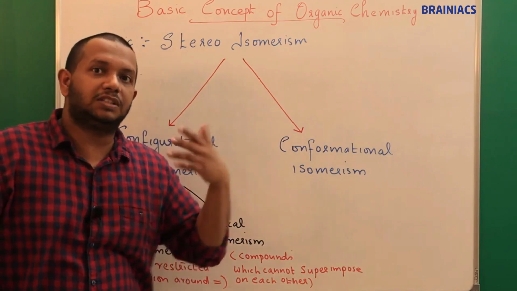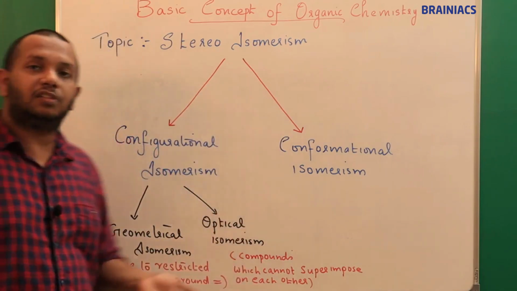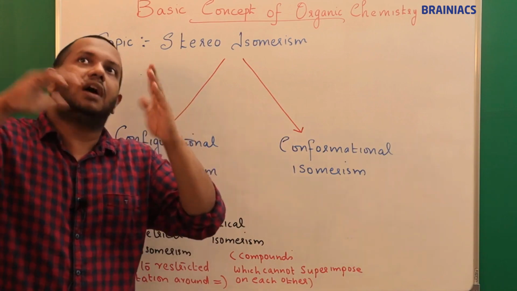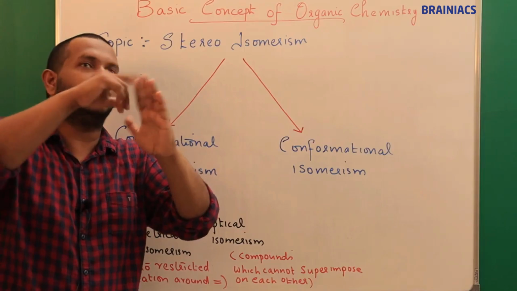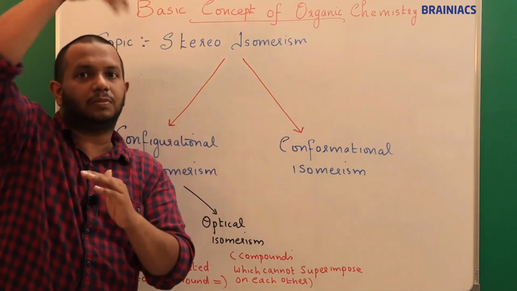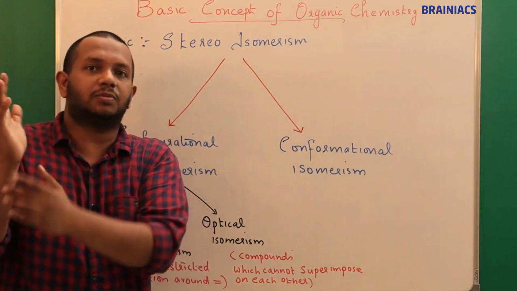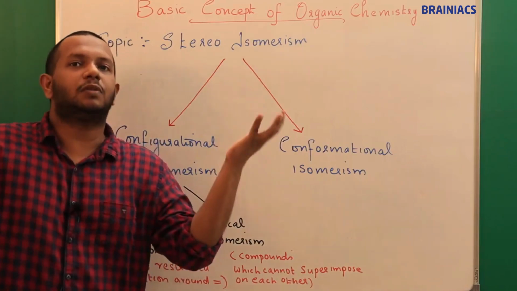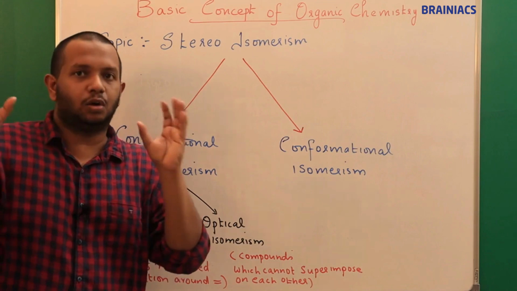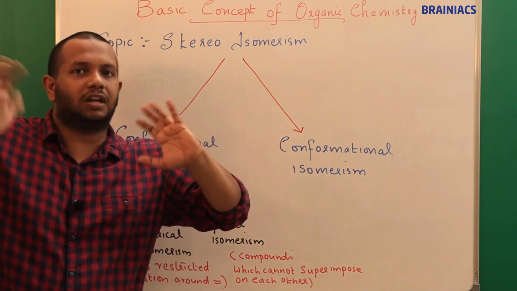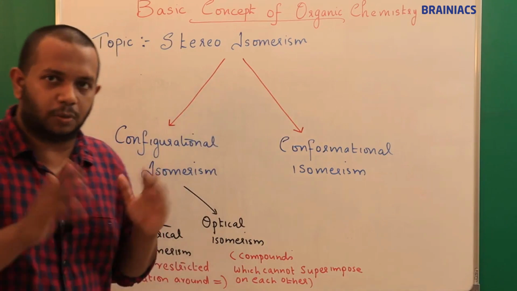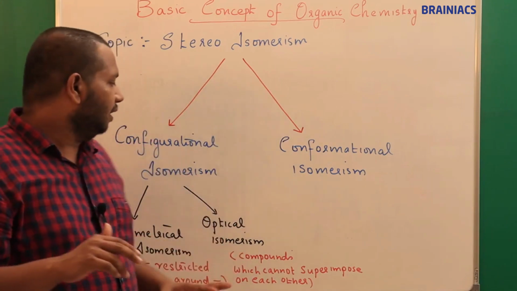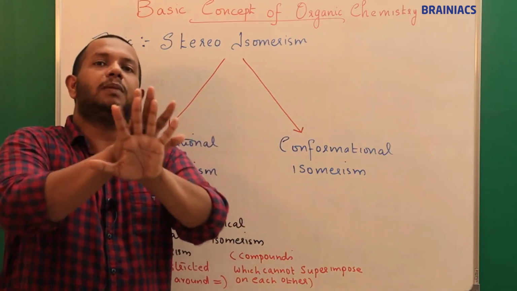That arrangement can change due to geometrical isomerism, because in geometrical isomerism there is no rotation, so one compound has a group of atoms in the upper plane while in the other compound that same group of atoms is in the lower plane. If you compare these two compounds which cannot rotate, we call such isomers geometrical isomers. Optical isomers means one compound cannot superimpose on the other.